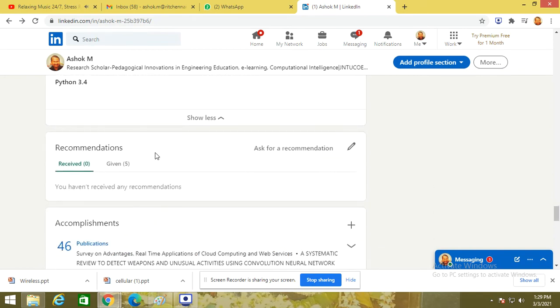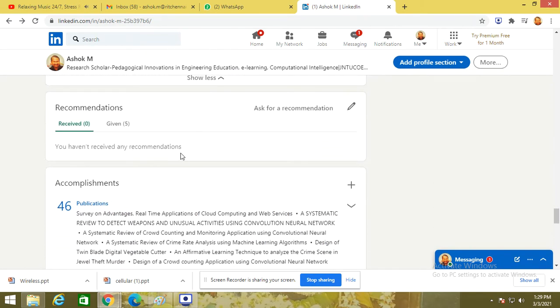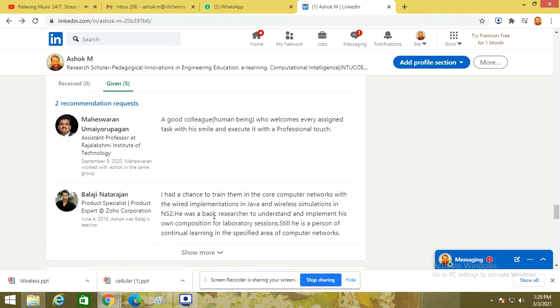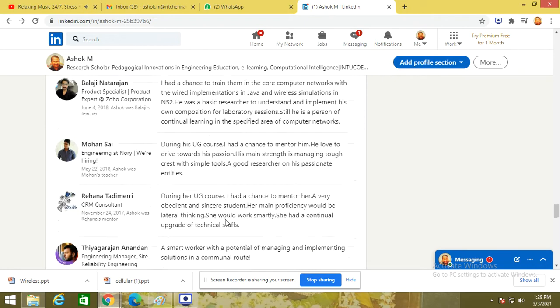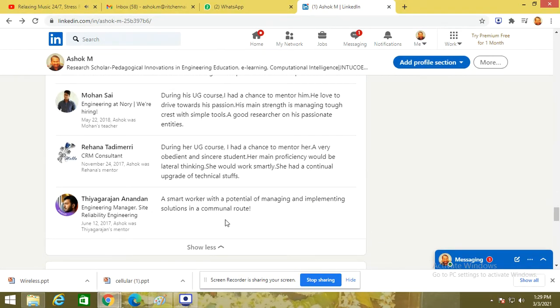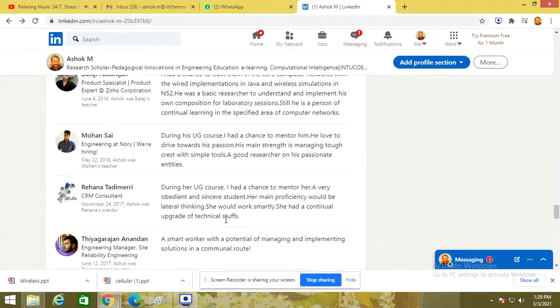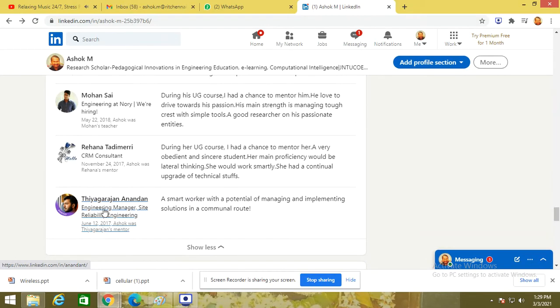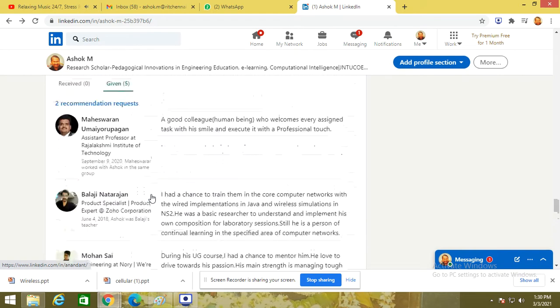Okay, so recommendations. I have not asked for any recommendations till now, but I have given recommendations. These are all the people that I have given recommendations to. Some of them are students, some of them are colleagues. Tyagarajan Anandan is a first batch student from RIT. He passed out in 2008 from the IT department. Right now he is working in the States in a very senior position.